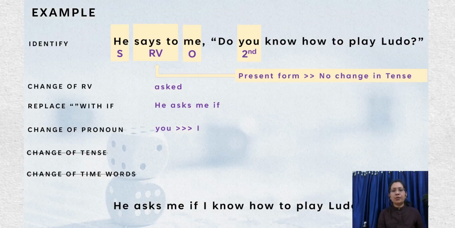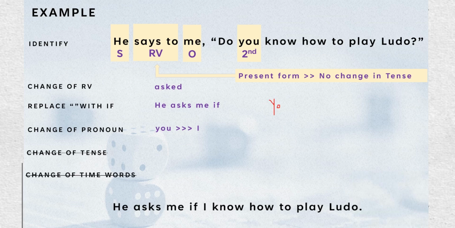So here comes another example, children. You can see here. He says to me, "Do you know how to play Ludo?" Now tell me, which kind of question is this? Yes, of course. This is a yes or no question. The answer is going to be yes or no, since it starts with a helping verb, do. So this is a yes or no question, right?